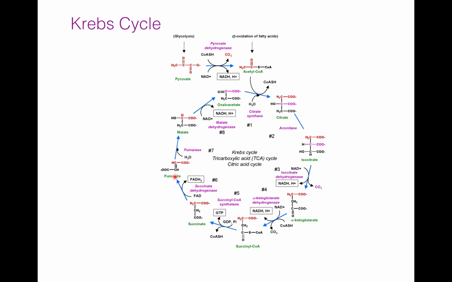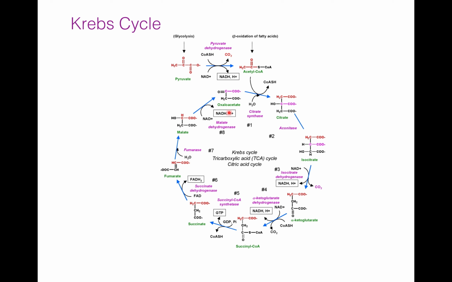Now, this fumarate is then converted into malate by hydration in presence of enzyme fumarase. This malate is then converted into oxaloacetate in presence of enzyme malate dehydrogenase, and the byproduct of this reaction is